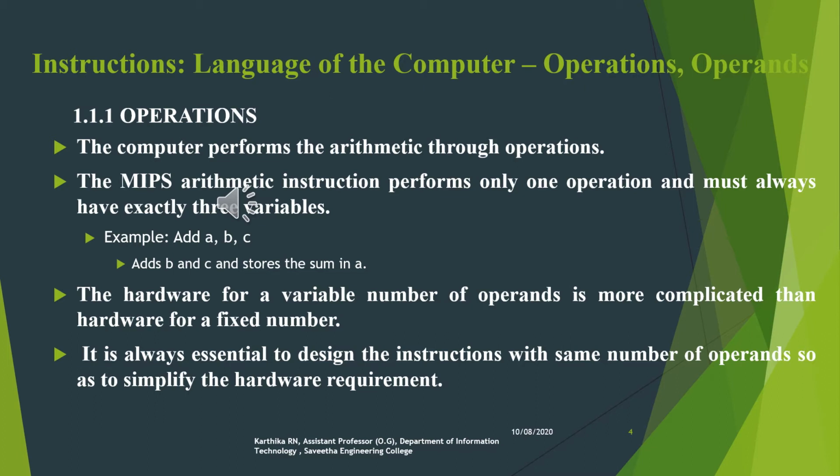Let's see an example. Add A, B, C. Here, what is the operation done? The operation done here is that it is going to add B and C and store the value, that is the sum of the values. Here the operation is add. Here we are going to store the sum of the values in A. The hardware for a variable number of operands is more complicated than hardware for a fixed number. It is always essential to design the instructions with the same number of operands so as to simplify the hardware requirements.